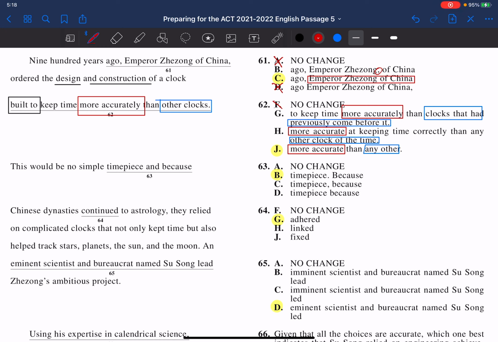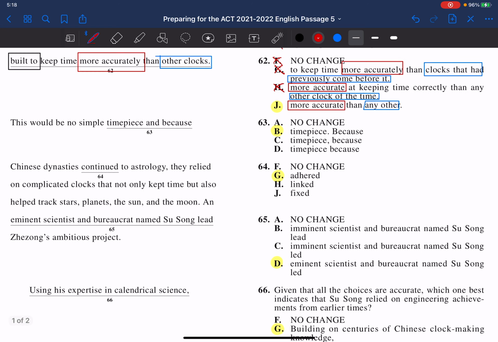So definitely not letter F. Letter G, clocks that had previously come before it, is again too wordy, because we can say that with any other. And then we also say other clocks of the time. Also it says more accurate at keeping time correctly, which is also just saying more accurate. So that's why letter J is the correct answer.